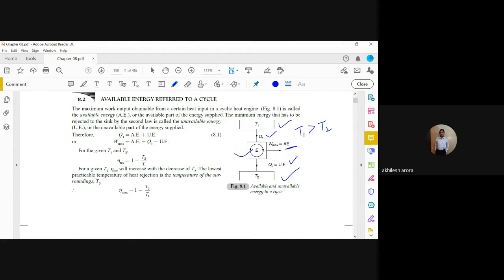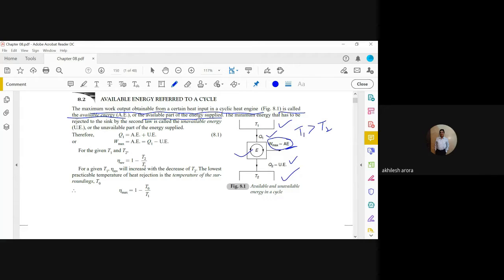Okay. So here, there has to be one more condition. The condition is that this engine is a reversible heat engine actually. Only then the symbol which is shown here, W maximum, is the available energy. So let us read it here. The maximum work output available from a certain heat input in a cyclic heat engine is called available energy, or available part of the energy supplied.